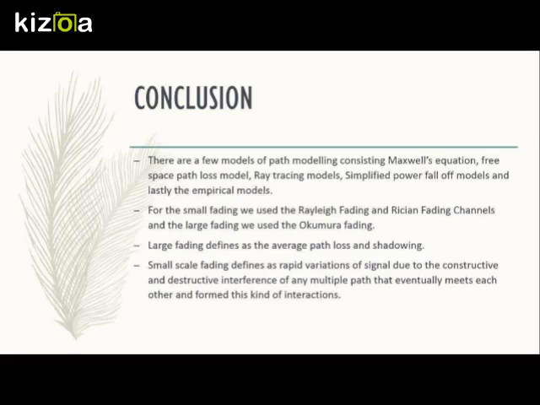And lastly, small scale fading is defined as rapid variation of signal due to the constructive and destructive interference of any multipath that eventually meets each other and forms this kind of interaction.